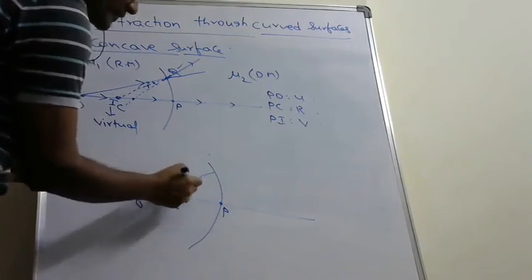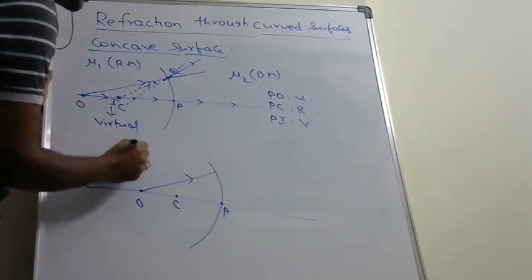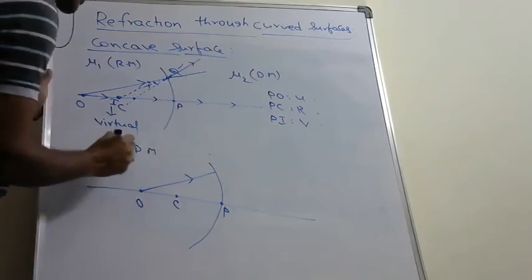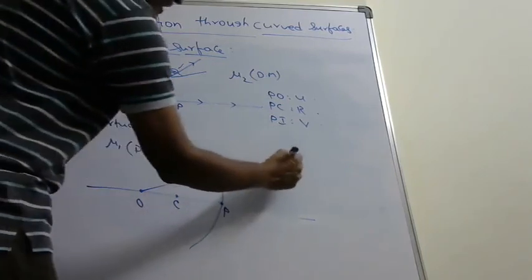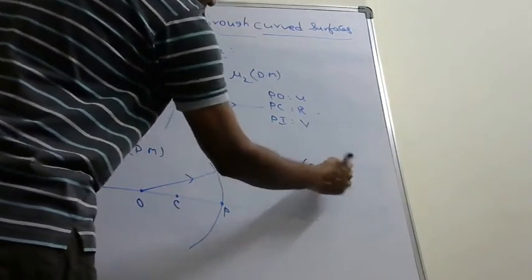This light ray falls obliquely, and this medium is the denser medium, whose refractive index is mu1. This medium is the rarer medium, of refractive index mu2.